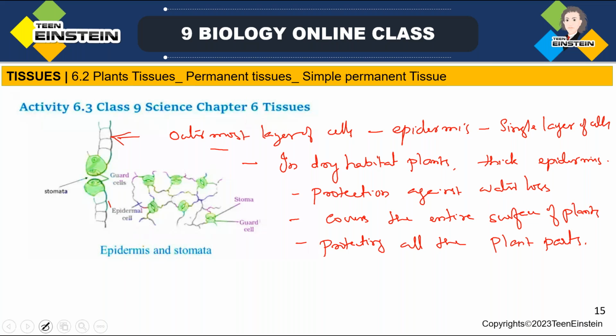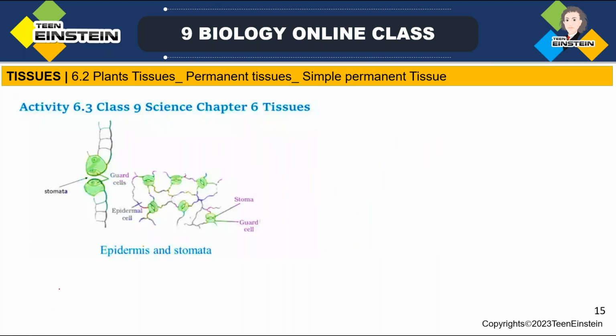Then the next point which we need to see, these many points you need to remember. You need to write about epidermal cells on the aerial parts of the plant.